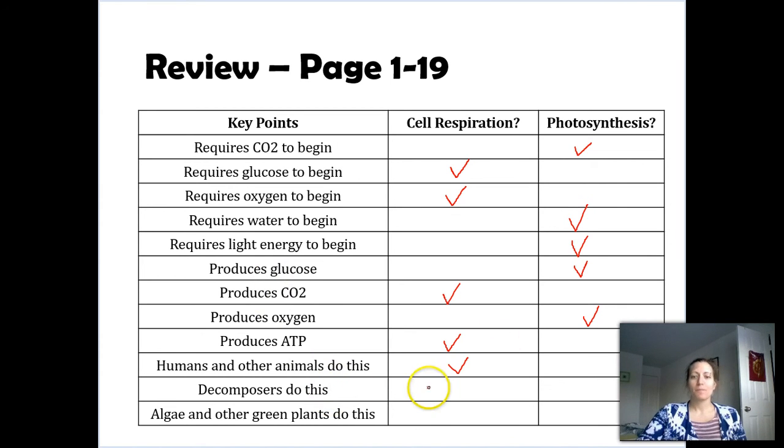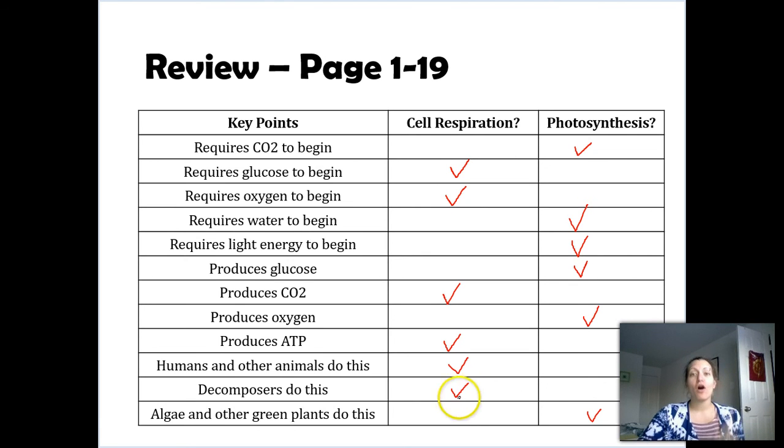Decomposers do this. Also cell respiration. They too are eating dead organisms. Well, that still has glucose in it. They still need to break that down. Algae and other green plants do this. Well, they're producers, so they photosynthesize. They're going to take that carbon dioxide, that water, that solar energy, and turn it into useful products for both themselves and for us.